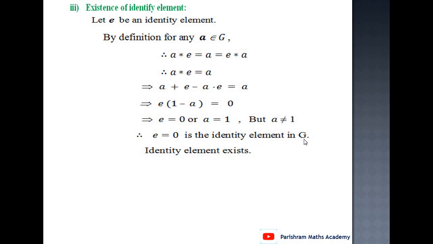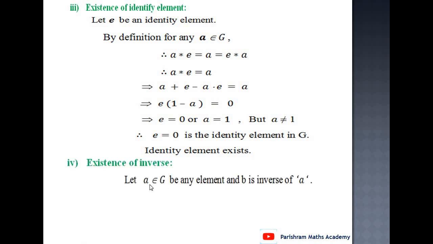And then 0 belongs to G, and therefore the identity element exists. Therefore 0 is the identity element of this G. Next, existence of inverse. Let a belong to G be any element and b is the inverse of a. We have to prove b also belongs to G. That is, we have to prove b is not equal to 1.